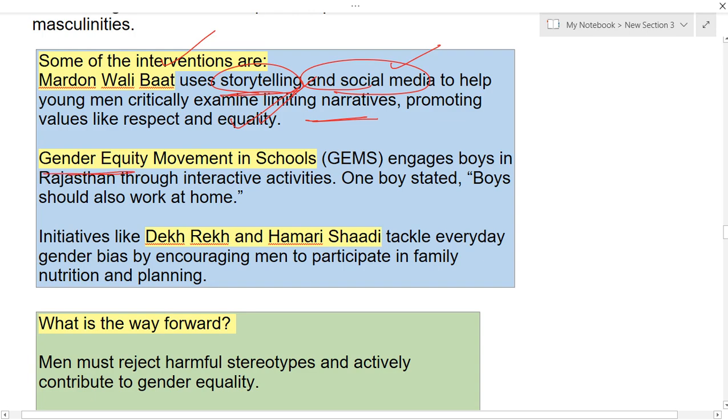The next one is gender equality movements in schools, where we are engaging boys in Rajasthan through interactive activities. One boy stated that boys should also work at home. In this way, from the schools itself, we are coming up with a gender equality movement, and also with some initiatives like Dekh Rekh and Hamari Shadi, to tackle everyday gender bias by encouraging men to participate in family life, nutrition and planning.